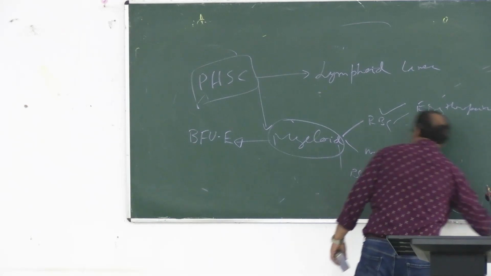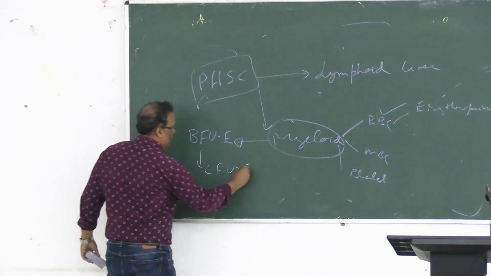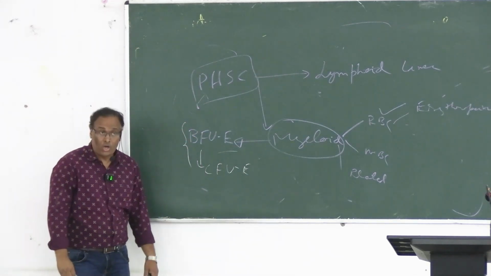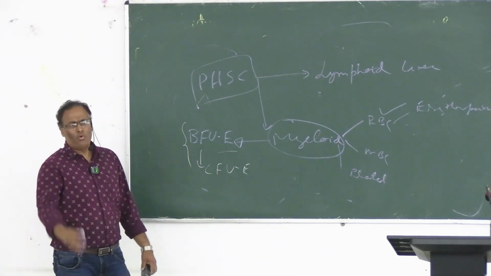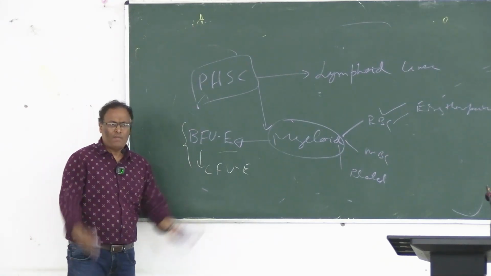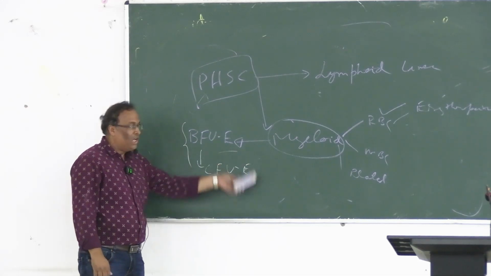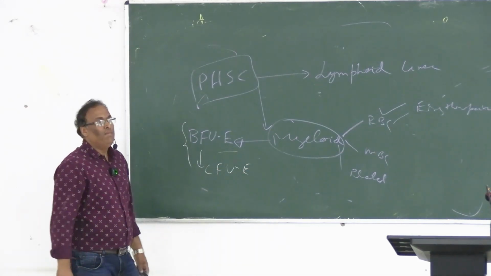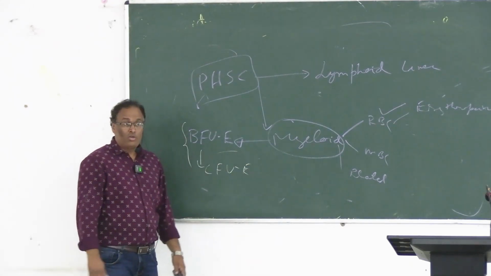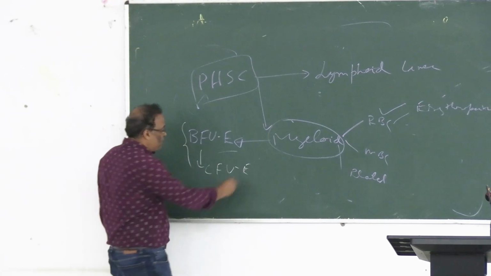Then it is transformed into colony forming unit E. These are called progenitor cells or committed stem cells. In your book you may come across progenitor cells: blast forming unit E and colony forming unit E. E means erythroid.